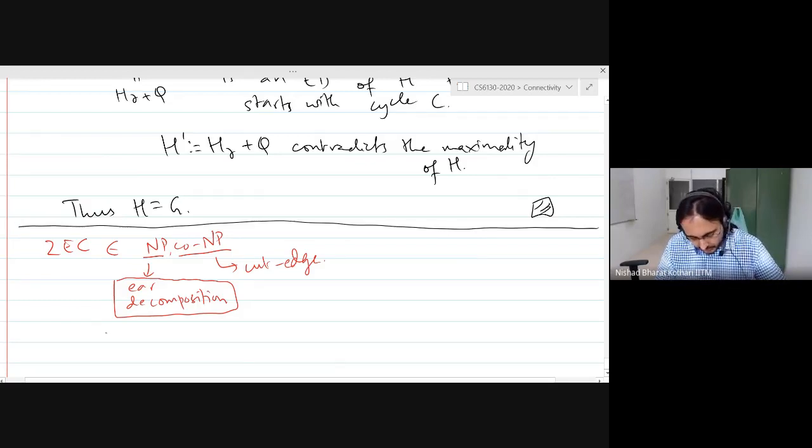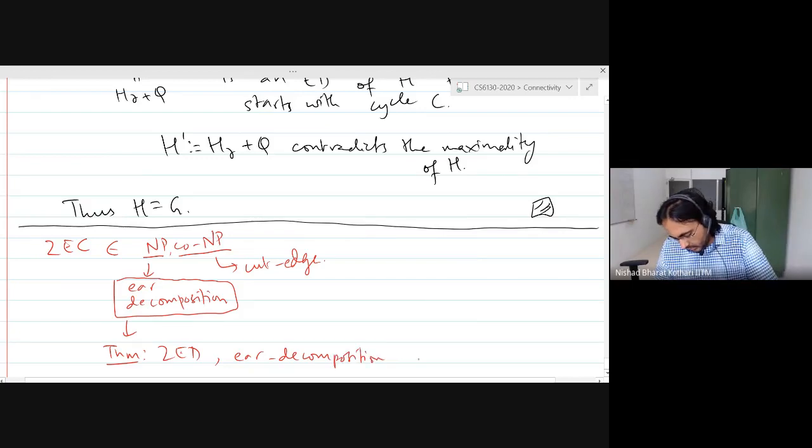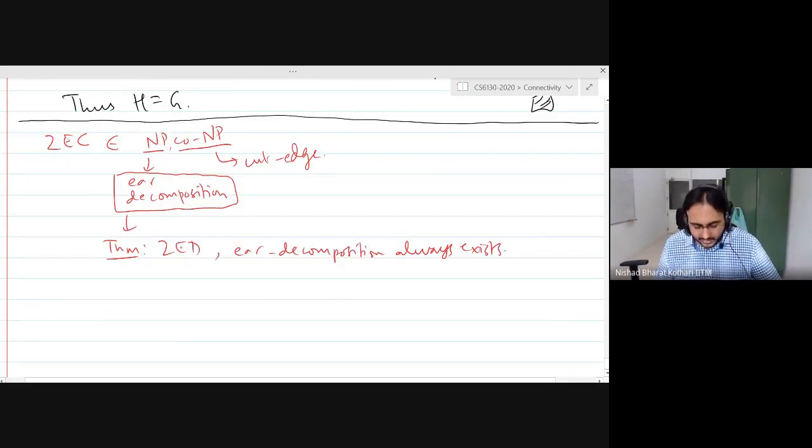And we have proved the theorem that for a 2-edge connected graph, an ear decomposition always exists. And our algorithm will also find the ear decomposition in order n cube time.